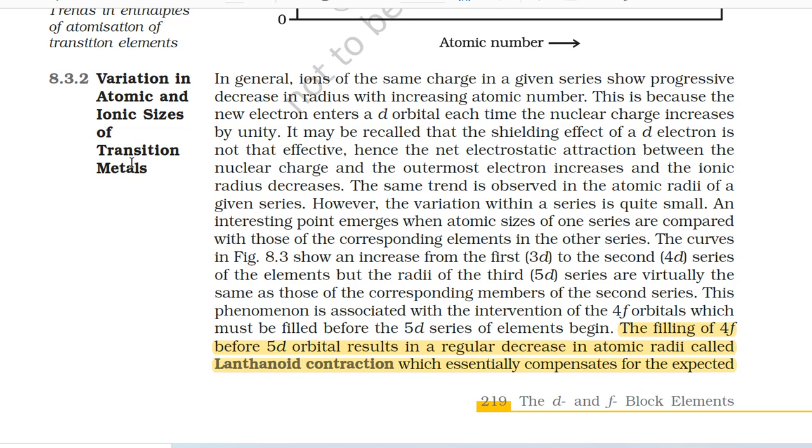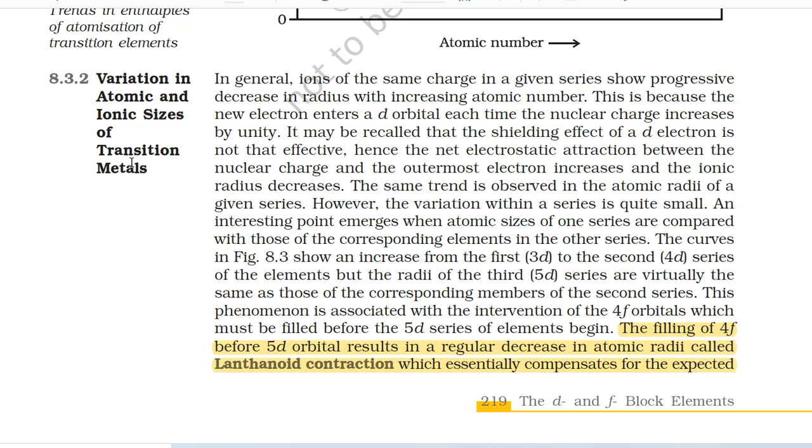An interesting point emerges when atomic sizes of one series are compared with those of the corresponding elements in the other series. The curves in figure 8.3 show an increase from the first (3d) to the second (4d) series of the elements, but the radii of the third (5d) series are virtually the same as those of the corresponding members of the second series. This phenomenon is associated with the intervention of the 4f orbitals, which must be filled before the 5d series of elements begin.